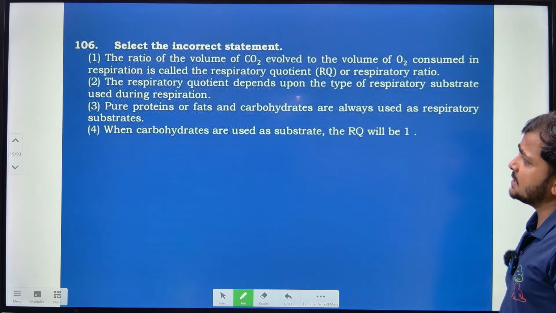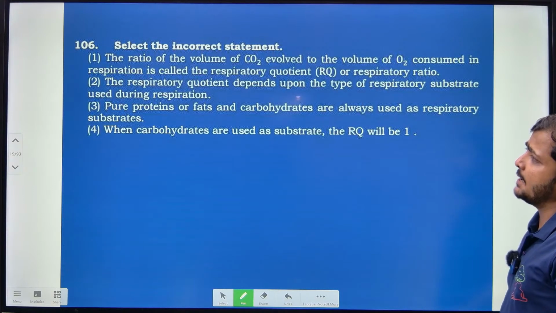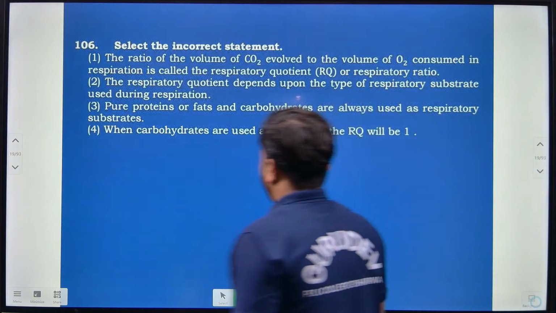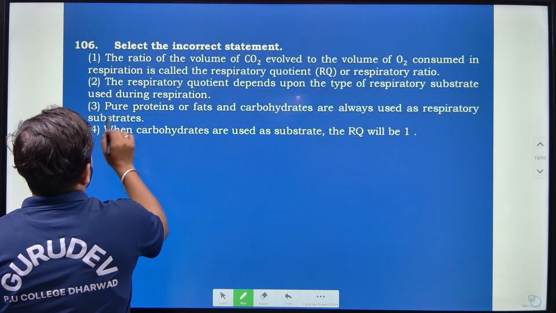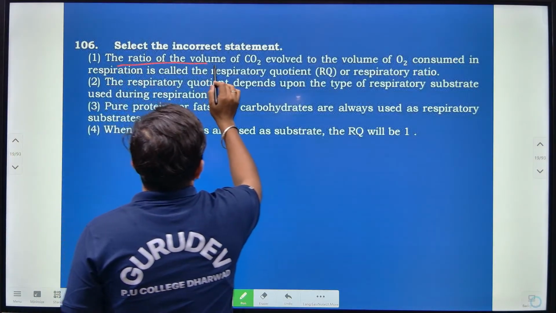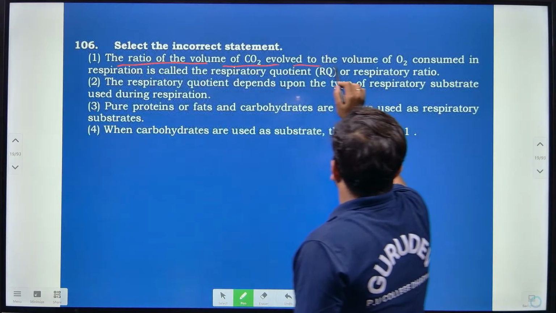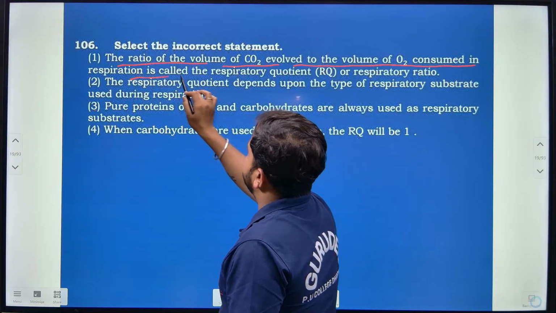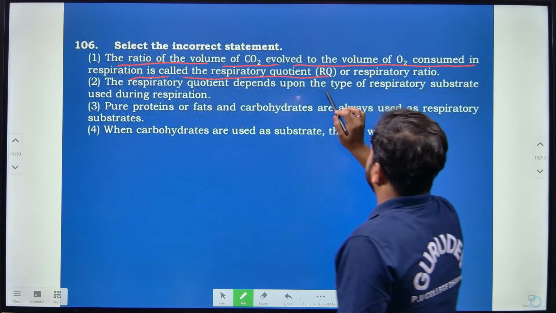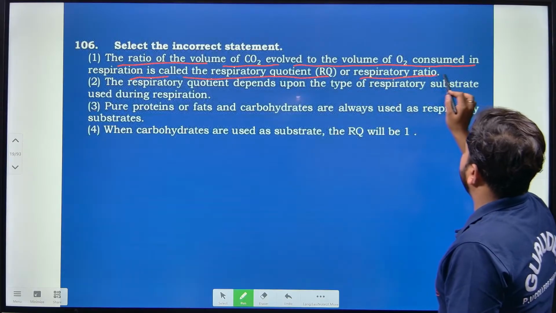Then next question, select the incorrect statement, that we have to find out. According to that, the ratio of the volume of CO2 evolved to the volume of oxygen consumed in respiration is called the respiratory quotient, RQ, that is the respiratory ratio.